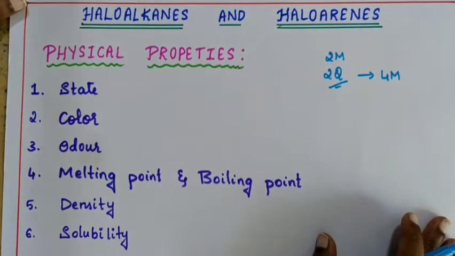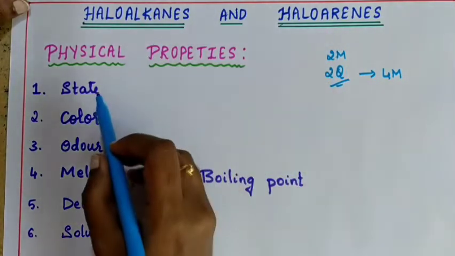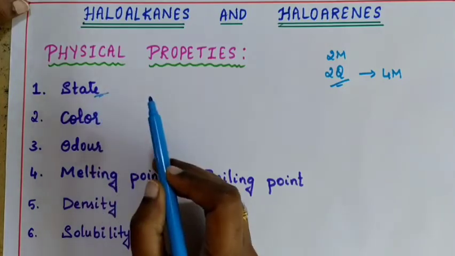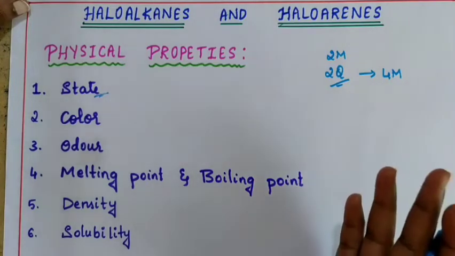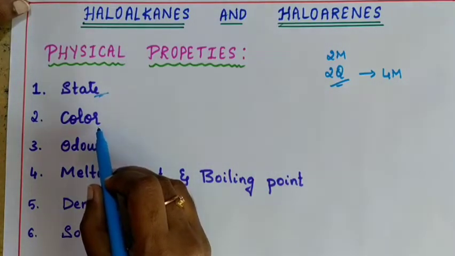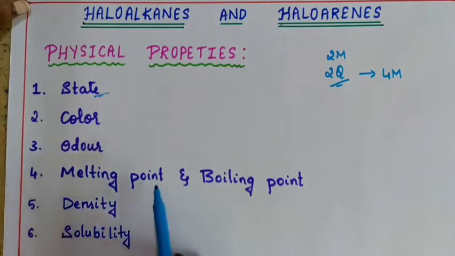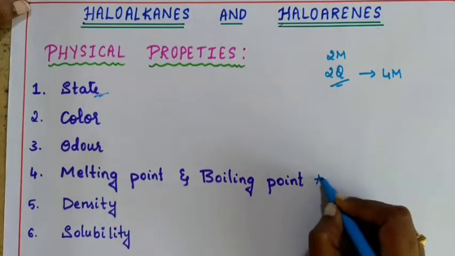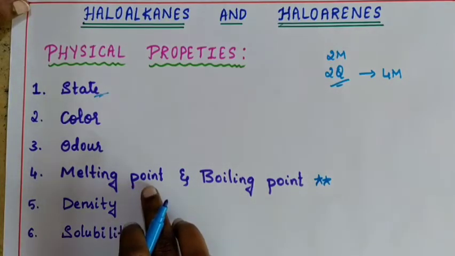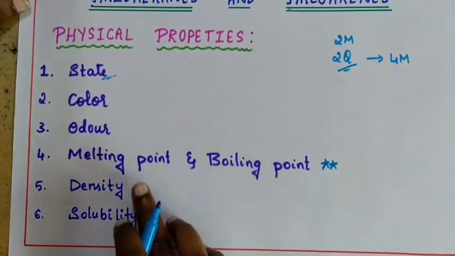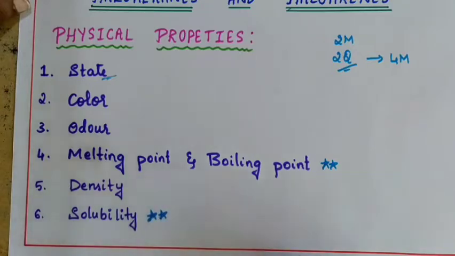So let us see what physical properties we are going to discuss regarding haloalkanes and haloarenes. First, we'll discuss the states, in which state the haloalkane and haloarene can be. State in the sense of phase. The second physical property is color. Third is odor. And the fourth is melting point and boiling point. This is very important. They may ask n number of questions based on melting point and boiling point. The fifth physical property is density. And the last one is solubility. This is also very important.